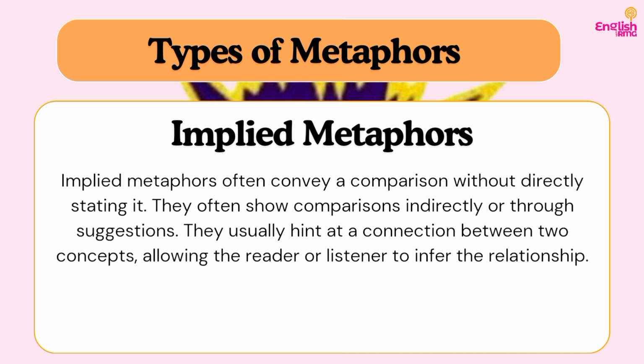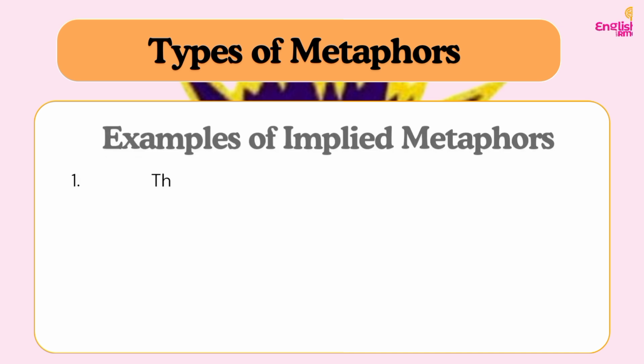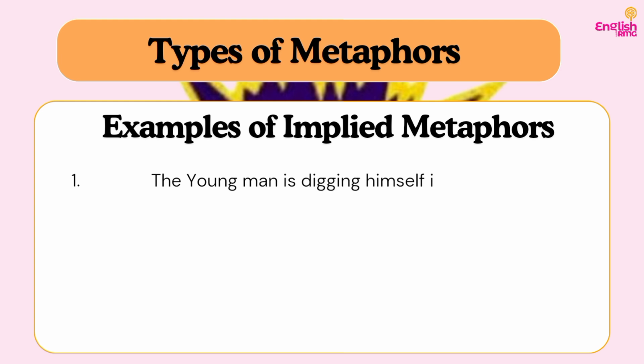So, what we mean here is that, in direct metaphor, we say A is B. In implied metaphor, we do not say A is B. Rather, it is a kind of subtle comparison, in such a way that you will be the one to infer what they are trying to compare. You will be the one to infer that, oh, they must have been referring to the qualities, not the literal meaning. Do you understand? So, in implied metaphor, you really need to pay attention to the context for you to understand what they are trying to say, because it's not going to tell you he is like a lion or he is a ray of sunshine. No, it is going to be implied.